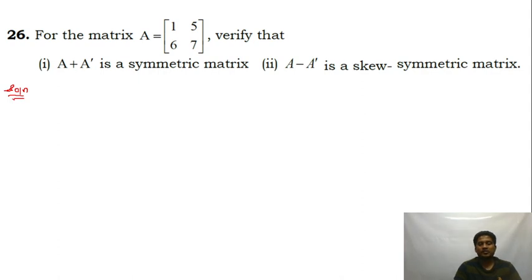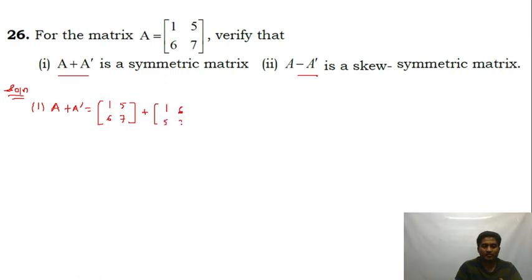For matrix A equal to [1, 5; 6, 7], you need to prove that A plus A transpose is symmetric and A minus A transpose is skew symmetric. Subdivision 1: let me first find A plus A transpose. Matrix A is [1, 5; 6, 7]. A transpose will be, first row becomes first column, second row becomes second column.